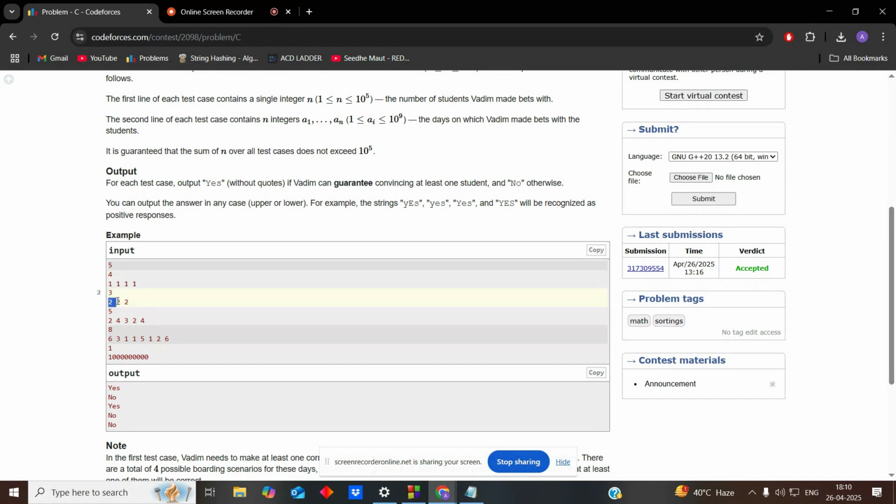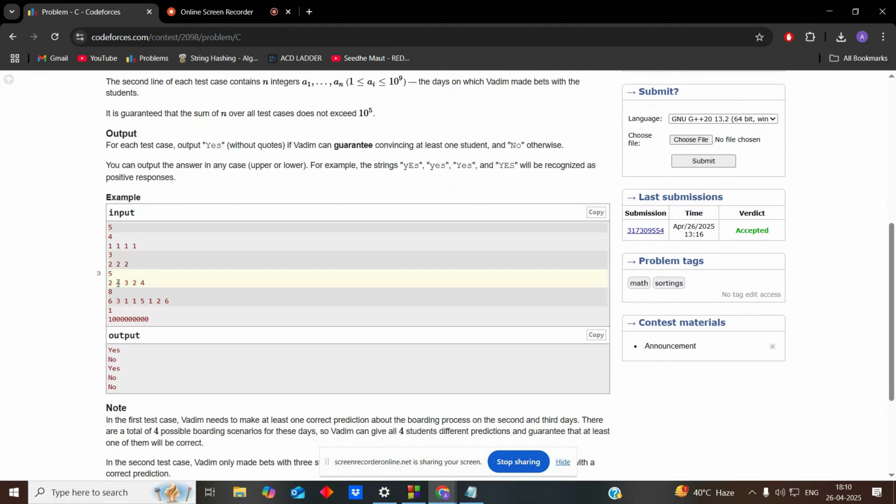Here it is 2 2 2, which means that on the second day he will bet with 1, 2 and 3. Here it is 2 4 3 2 4. So this means that on the second day he will bet with two people, which are 1 and 4. On the fourth day he will bet with person number 2 and person number 5. And on the third day he will bet with the third person. So it basically means on day a of i, he will bet with the ith person.